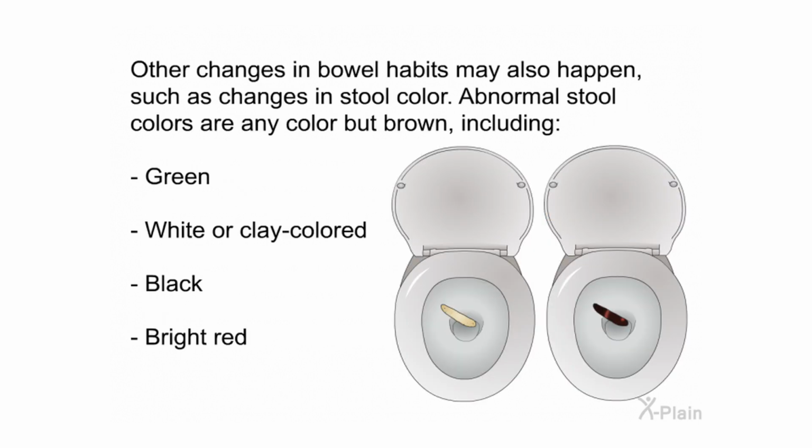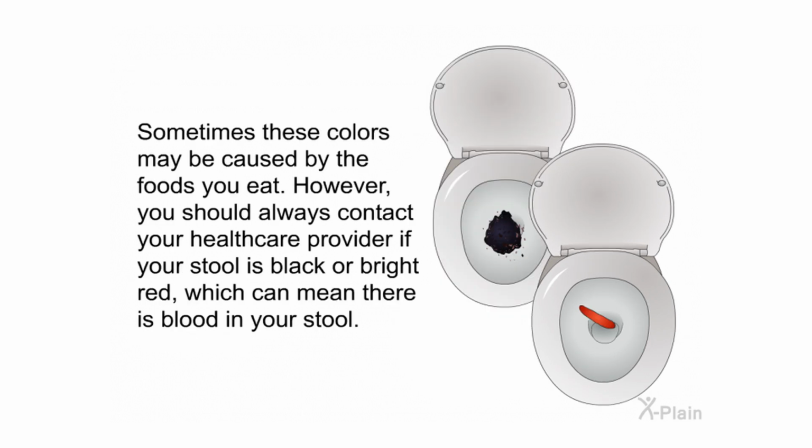Other changes in bowel habits may also happen, such as changes in stool color. Abnormal stool colors are any color but brown, including green, white or clay-colored, black, bright red. Sometimes these colors may be caused by the foods you eat. However, you should always contact your healthcare provider if your stool is black or bright red, which can mean there is blood in your stool.